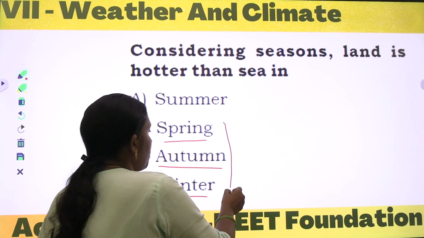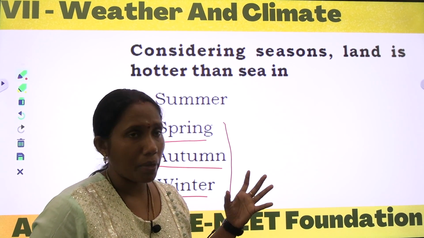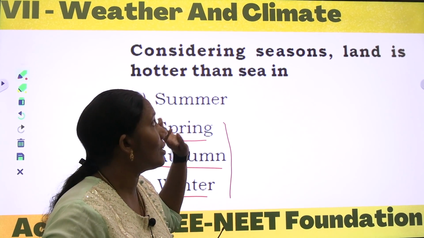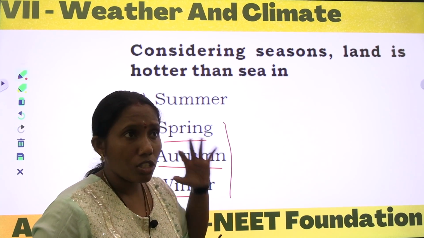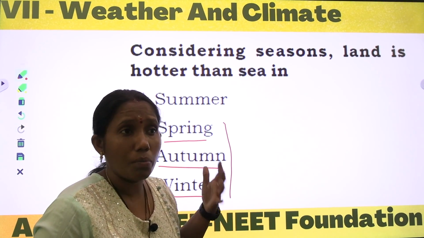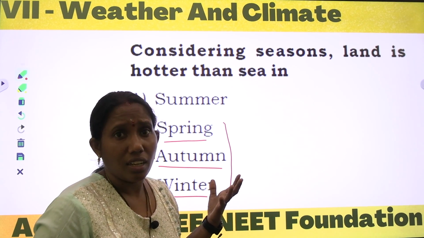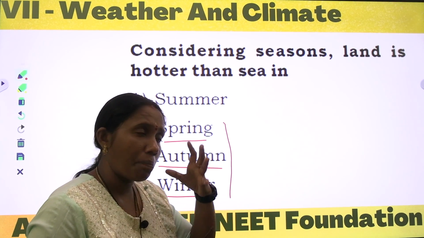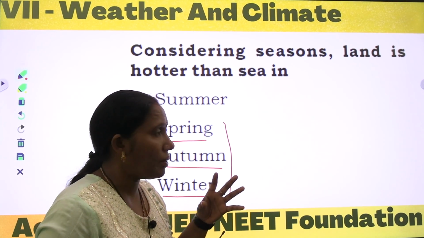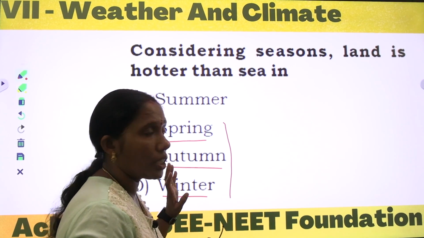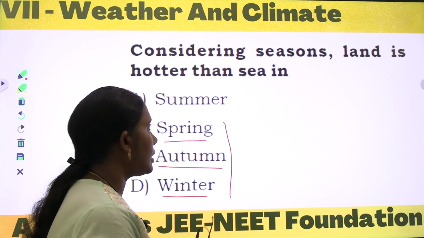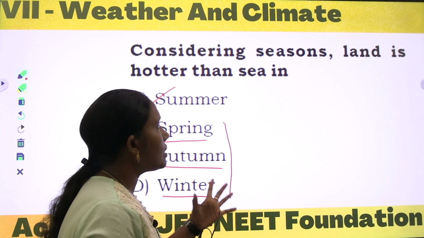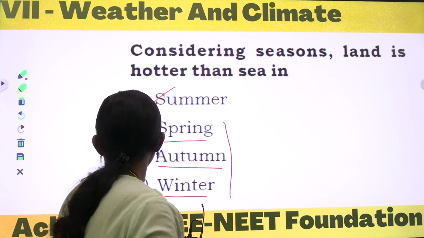But spring, autumn and winter will not record that much temperature, right? In summer they record the highest temperature, and nearby the seashore we will observe more hotness. Why? Because the salt present in the ocean evaporates and is present in the atmosphere, and the lands also become hotter than the sea. Considering the seasons, I will go with the option summer. In summer, land is hotter than sea.